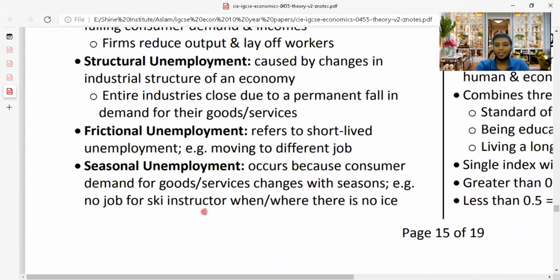Example: no job for a ski instructor when there is no ice. You can also say seasonal unemployment happens even for an ice cream vendor. An ice cream vendor can sell at a sunny time, but he can't sell on a rainy day.